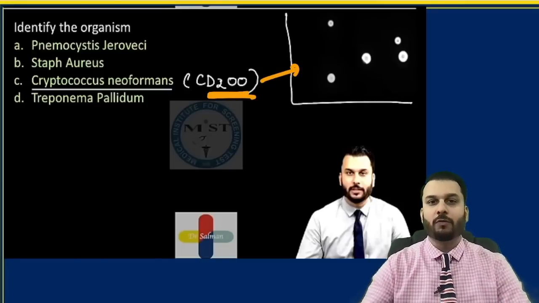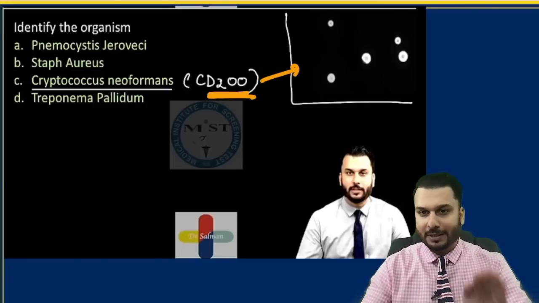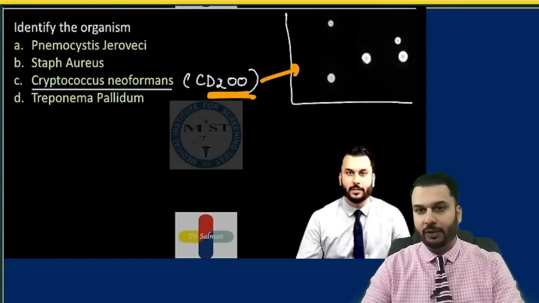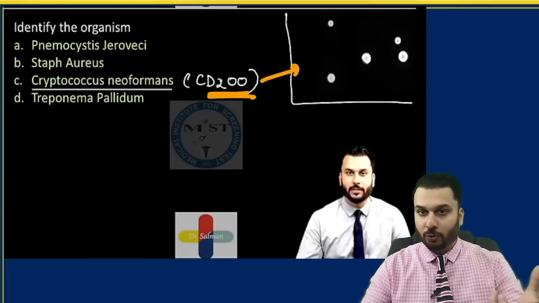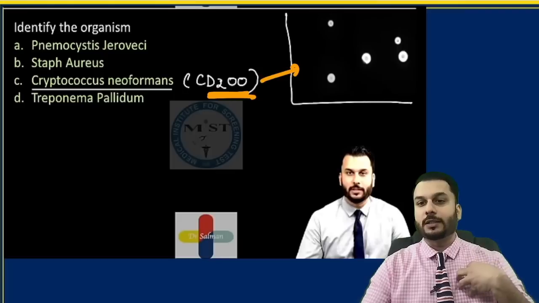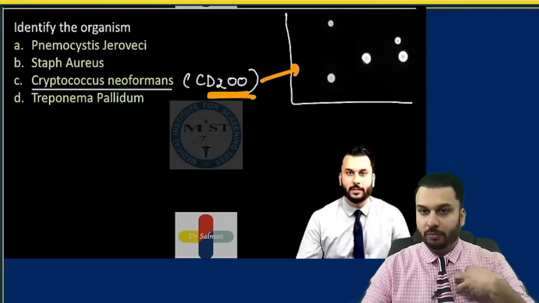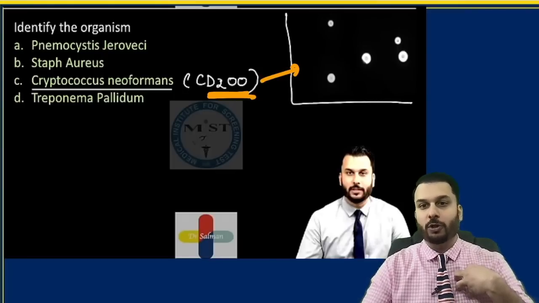I told you, when the CD4 count of the patient is less than 200 in HIV, that's the time this infection could come. Another important one that comes at that time is a respiratory infection, pneumonia, by an organism called pneumocystis.